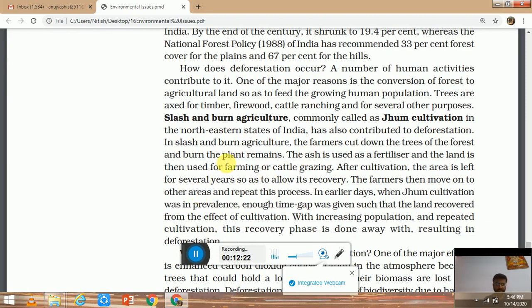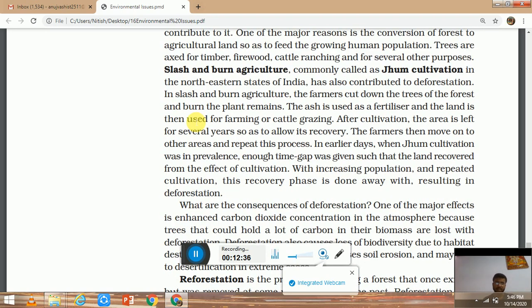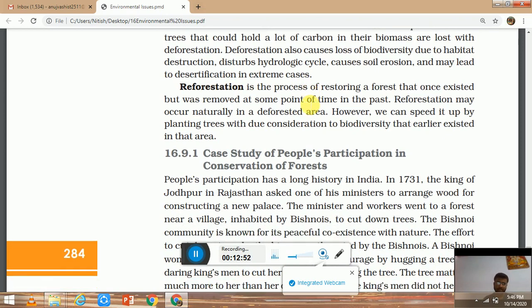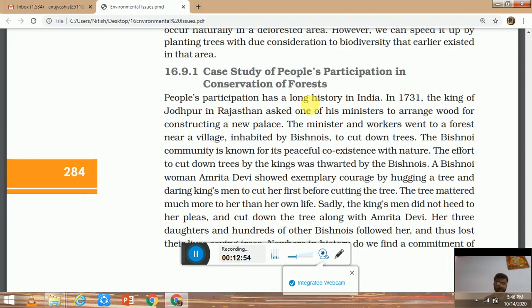And there are various techniques which are responsible for deforestation, and one such is slash and burn agriculture. This is also known as jhum cultivation. This practice is done in the northeast of India. What do they do? They clear the forest, they grow their crops, and they leave that area for 10 years, 5 years, so that the land is again converted into forest land. So we have to talk about reforestation, in which we plant more trees so that we can increase the forest cover of India and Haryana.